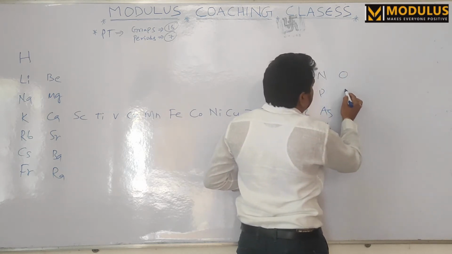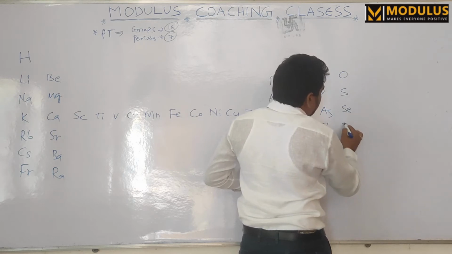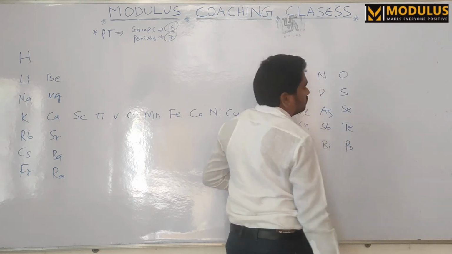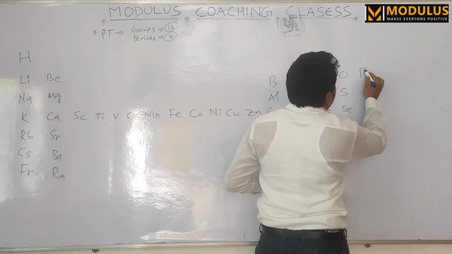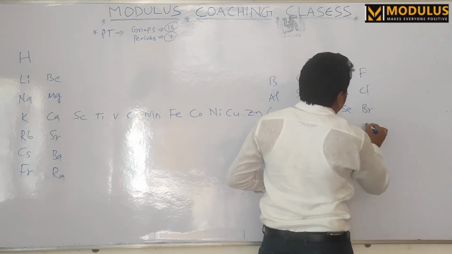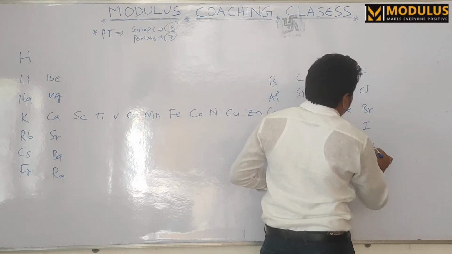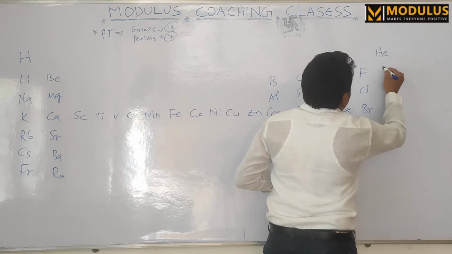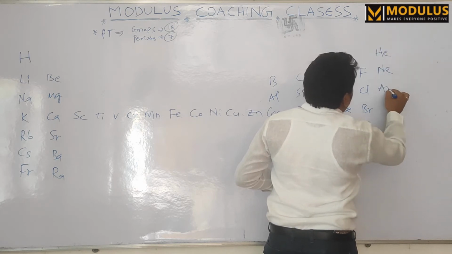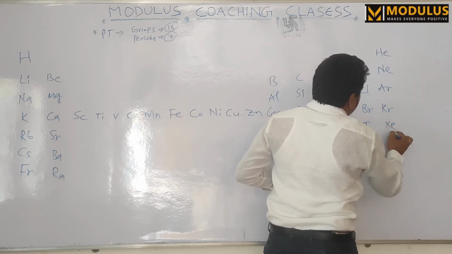Oxygen family: oxygen, sulfur, selenium, tellurium, polonium. After that the halogen family: fluorine, chlorine, bromine, iodine, astatine. After that the noble gases: helium, neon, argon, krypton, xenon, radon.